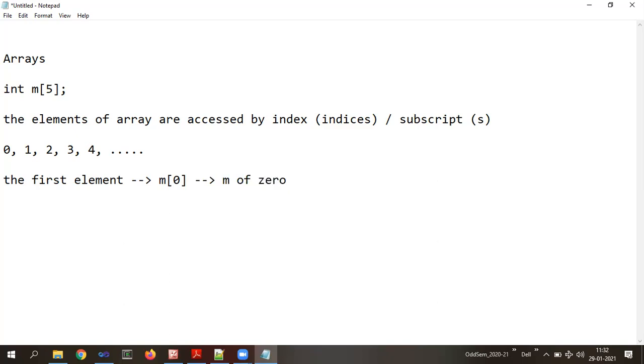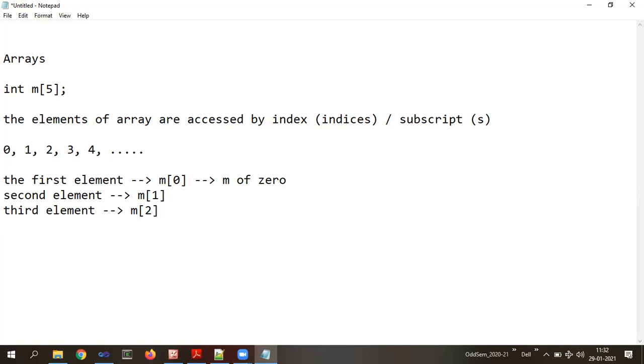M of 0. Now, suppose I want to access the second element, M of 1. Then the third element, very good, it is M of 2. Whenever we say M of 2 with respect to arrays, it is M, then within the square brackets, that number has to be specified.